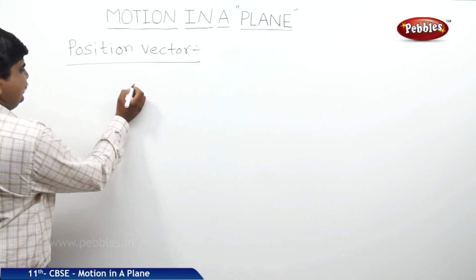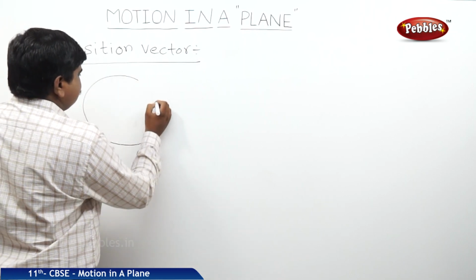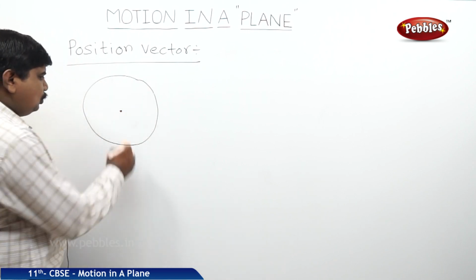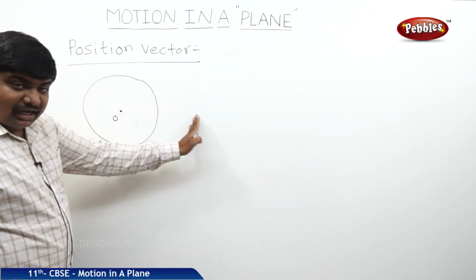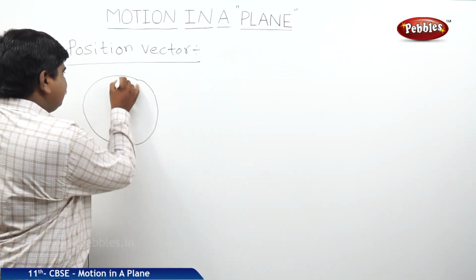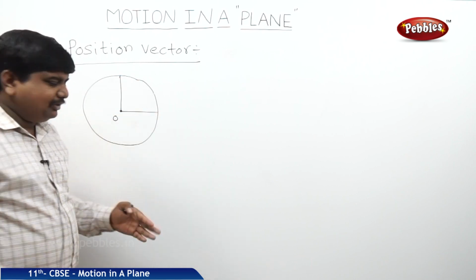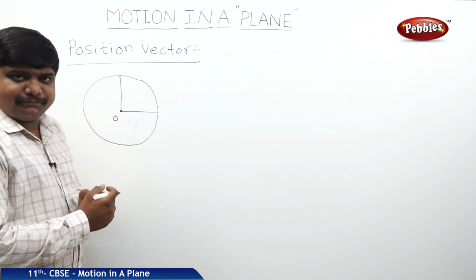Let us take a body in circular motion. The circle has some origin O. Towards all ends, we can draw perpendiculars. Any perpendicular has the same dimension, nothing but the dimension of the radius.